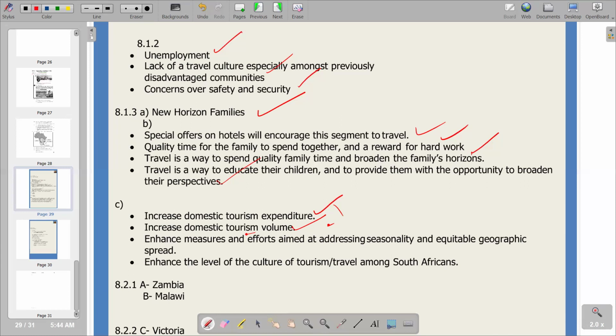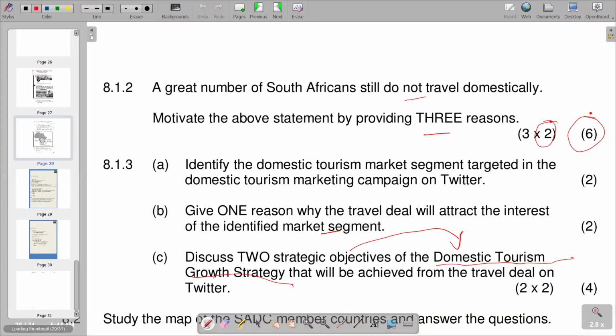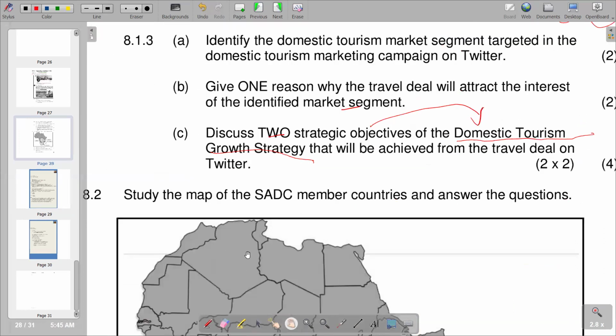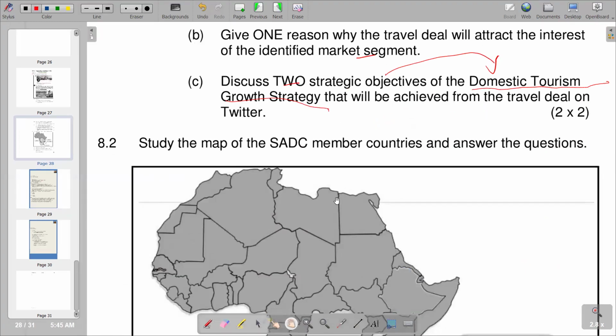We go to the last part, which says enhance the level of the culture of tourism or travel among South Africans. So the culture of travel and tourism should be instilled within the people of South Africa. Basically, it can also be a motive. That is the last part that we have. But if you go back to our question, you'll see that it requires two, so you can just pick two that are appropriate within the context of the question. So on 8.2, it says study the map of the SADC member countries and answer the questions.